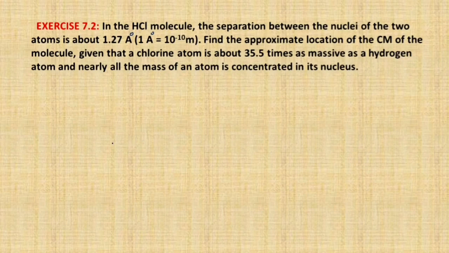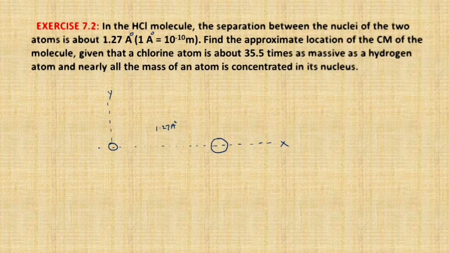So just imagine this is the hydrogen and this is the chlorine. The distance between hydrogen and chlorine is given as nearly 1.27 angstrom. Just imagine this HCl lies in the XY plane. This is the X axis and this is the Y axis.